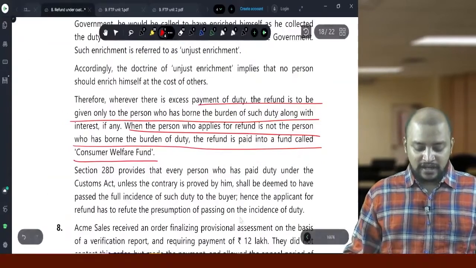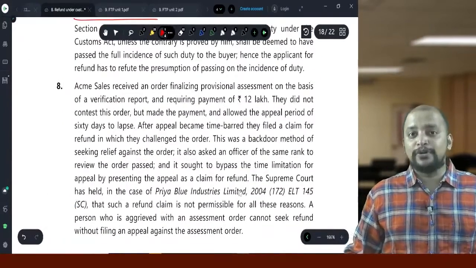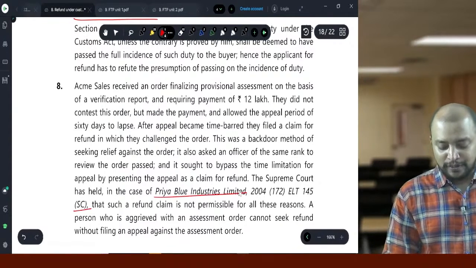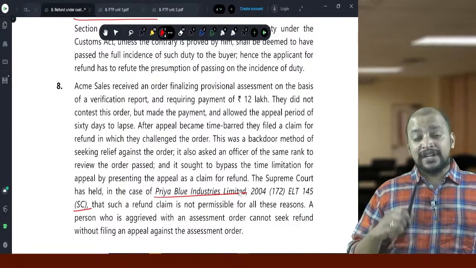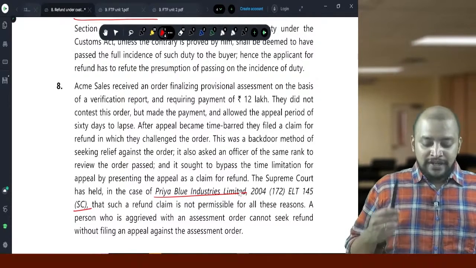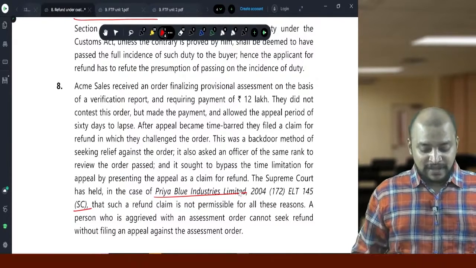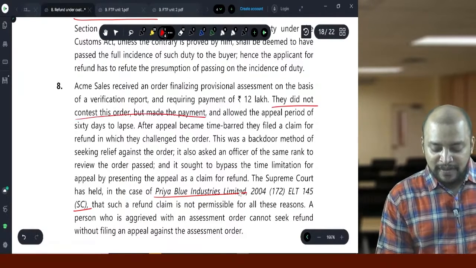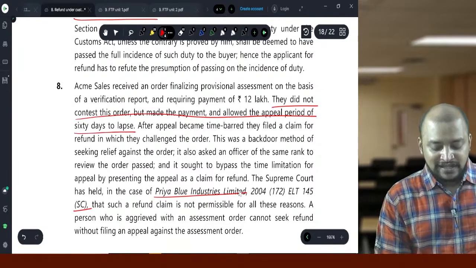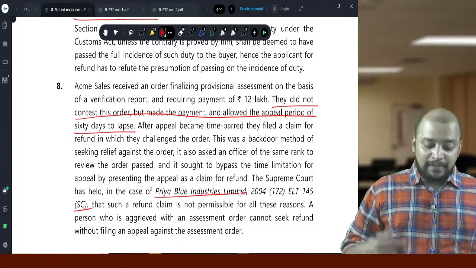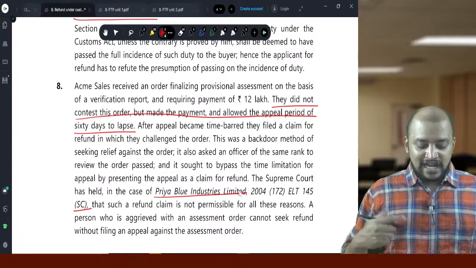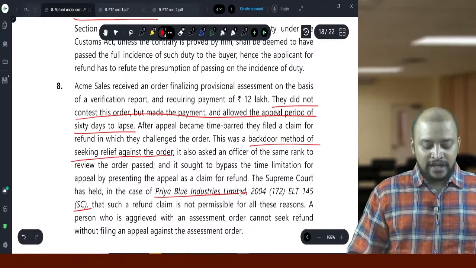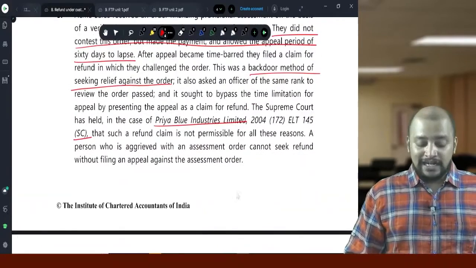So this is one case law, Priya Blue Industries Limited Supreme Court case is there. In that case, it is held that refund is not an alternative to appeal. So whenever the finalization of assessment has happened, they did not contest this order but made the payment and allowed the appeal period of 60 days to lapse, and after appeal became time barred, they are making a refund claim. So this is a backdoor method of seeking the relief against the order. Therefore this is not valid in law.